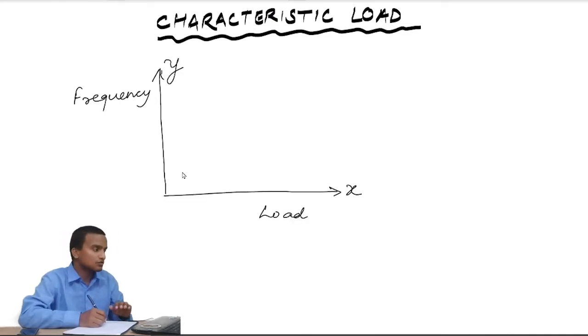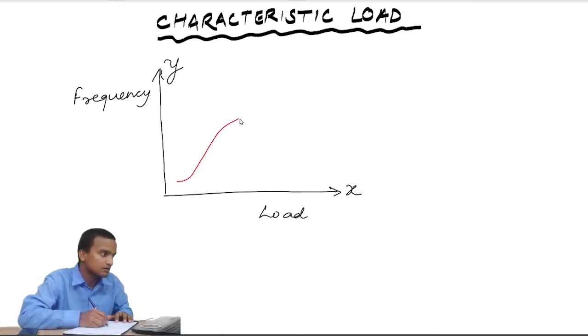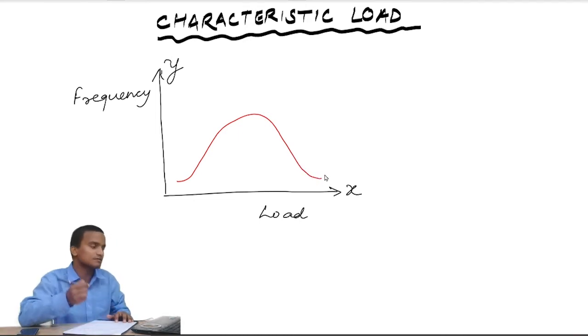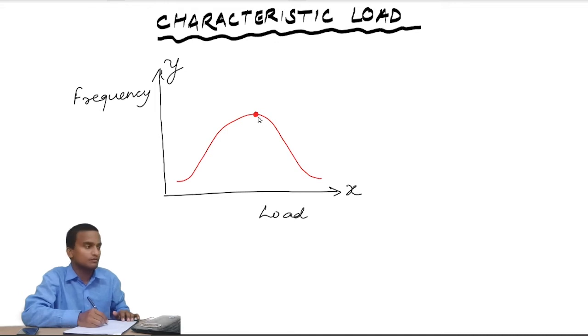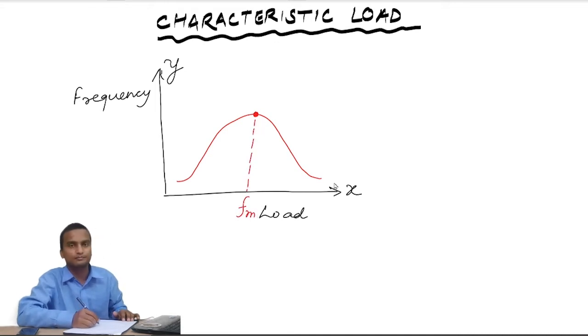The load that is going to come on the structure follows the same pattern like normal distribution curve as we have seen in the previous case. This is the value of load which has occurred most of the time. So this value of load is called mean load, Fm.